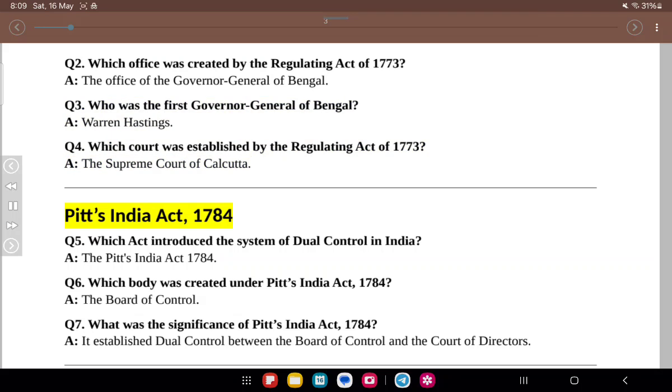Pitt's India Act, 1784. Q5. Which act introduced the system of dual control in India? A. The Pitt's India Act, 1784. Q6. Which body was created under Pitt's India Act, 1784? A. The Board of Control. Q7. What was the significance of Pitt's India Act, 1784? A. It established dual control between the Board of Control and the Court of Directors.